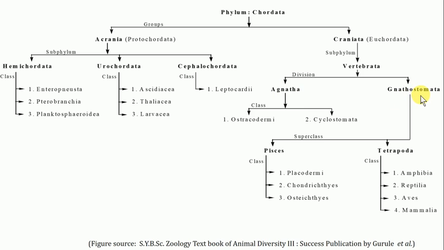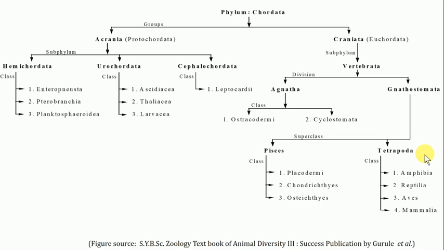Further, this division Gnathostomata is divisible into two superclasses. The first superclass is Pisces, and the second one is Tetrapoda. Pisces contains all the aquatic vertebrates which are commonly known as fishes.